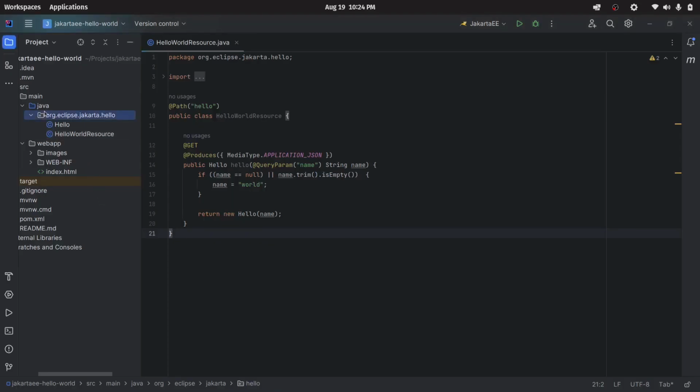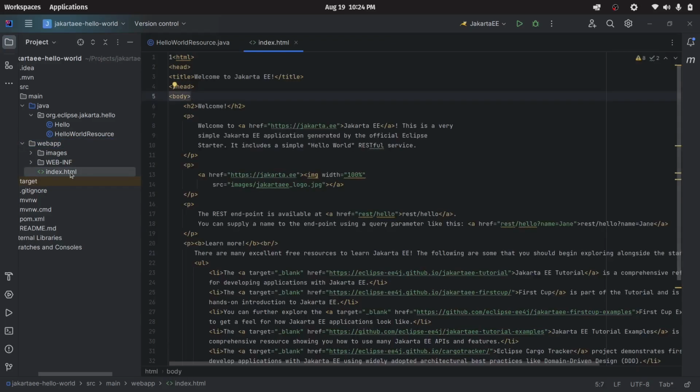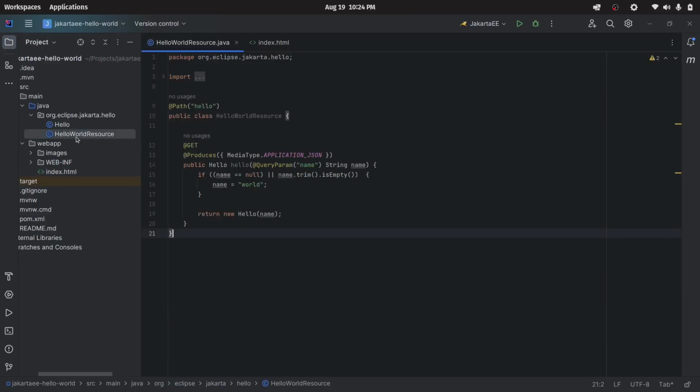Here we have a Java source folder and a web app folder. Web app folder contains a demo web page. Java source folder contains a demo REST API called Hello World resource. Let's run the application.